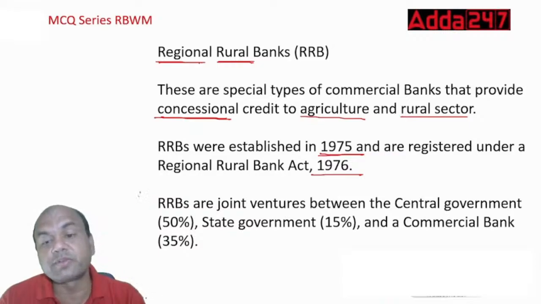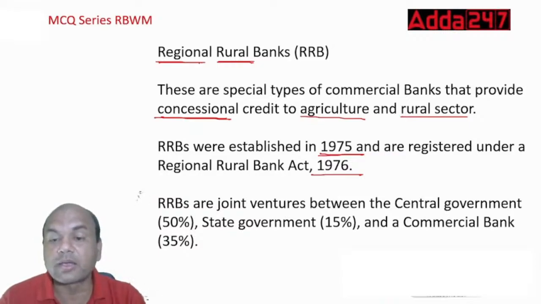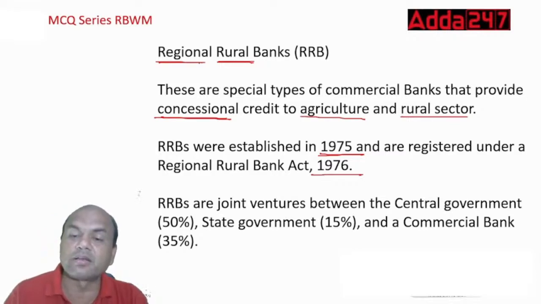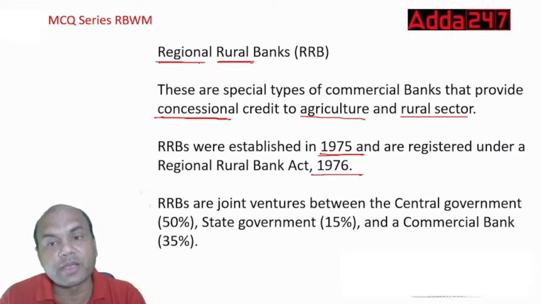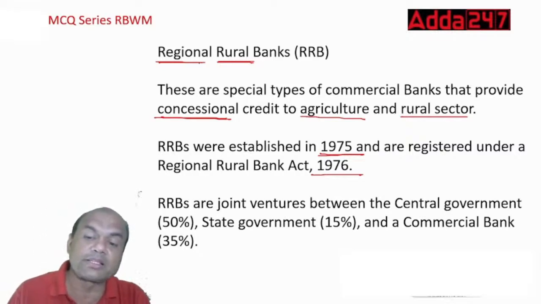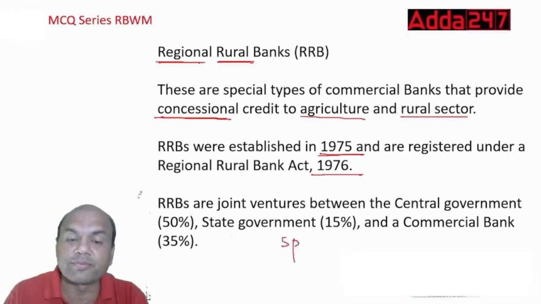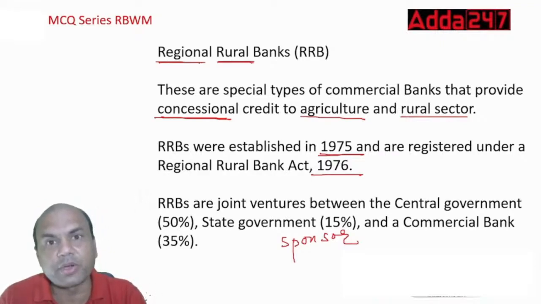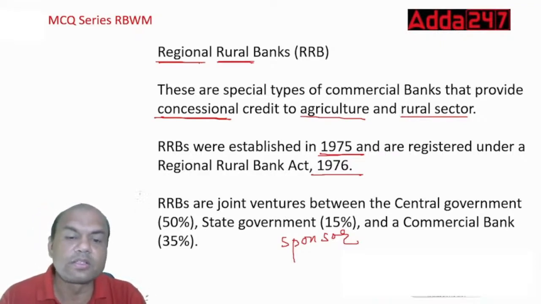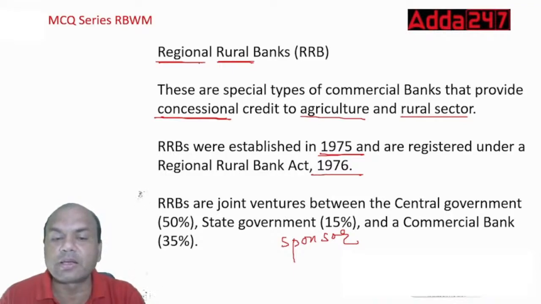RRBs are joint ventures between the central government, state government and commercial banks. For any RRB formed, 50% of the capital is from the central government, the state government has 15%, and the commercial bank, known as the sponsor bank, holds 35% of the equity. From your exam point of view, remember this structure: central government 50, state government 15 and commercial bank 35.